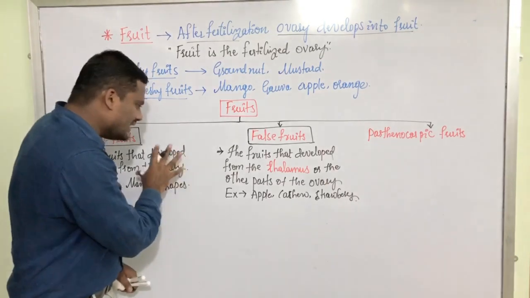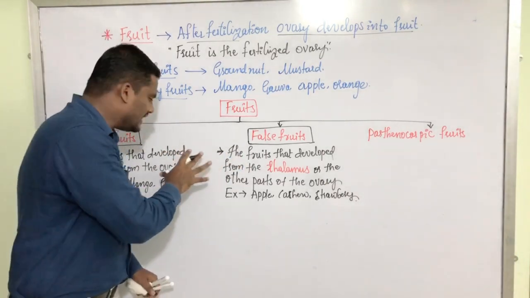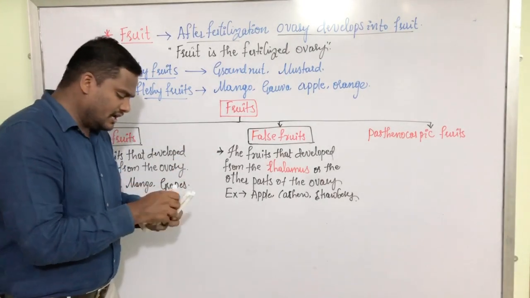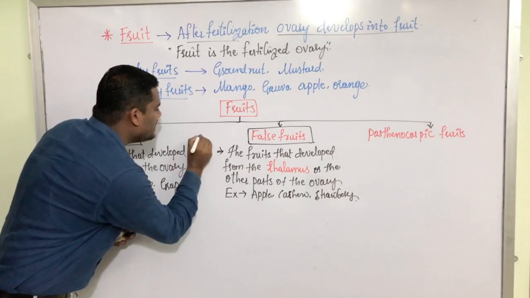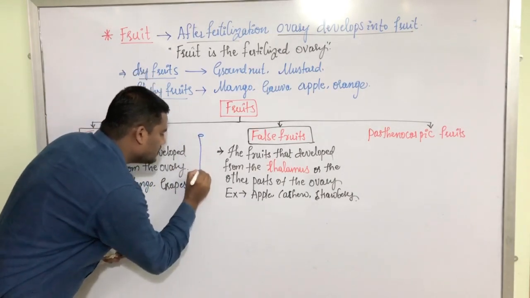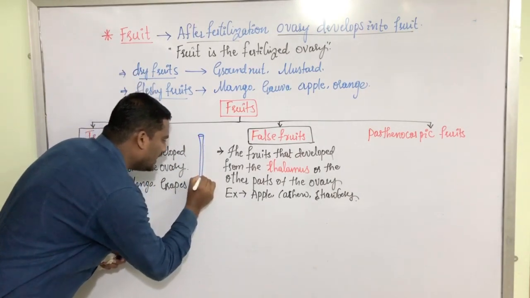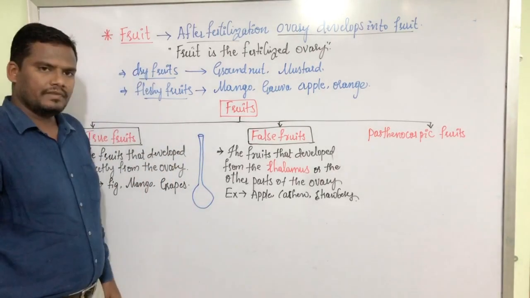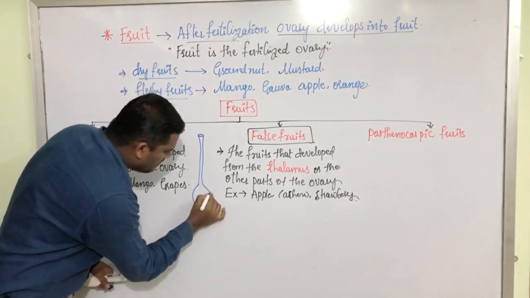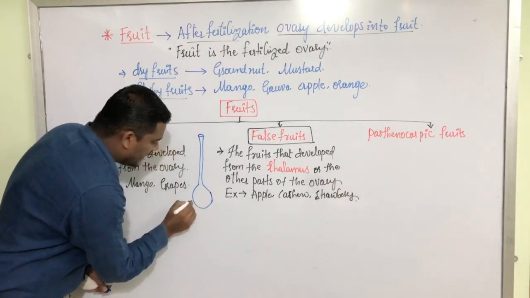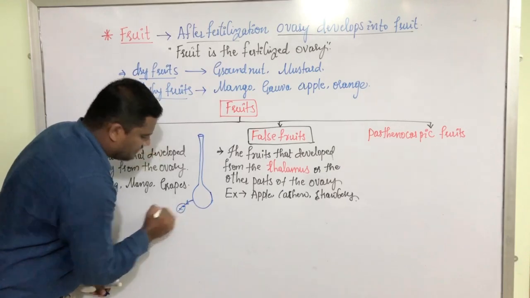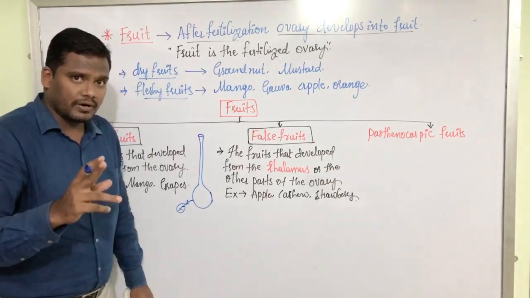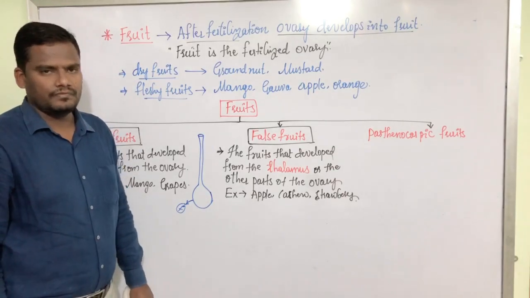Let us understand this concept. Let us make it simplified to understand in a better way. Here we know this is the stigma, style, and at the base we have the ovary. After fertilization, this ovary gets converted into fruit. We know that. Inside this ovary we have the ovules. Ovules get converted into seeds after fertilization.